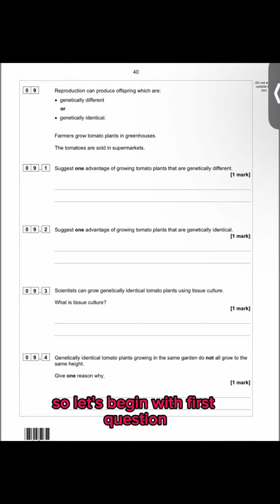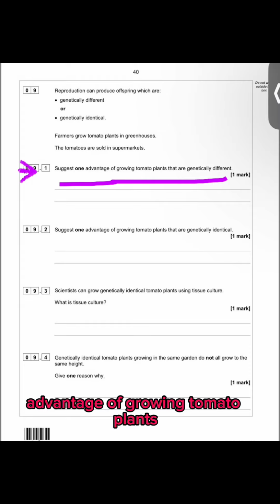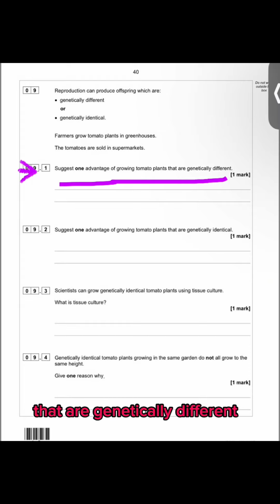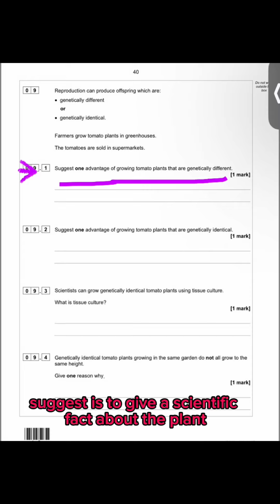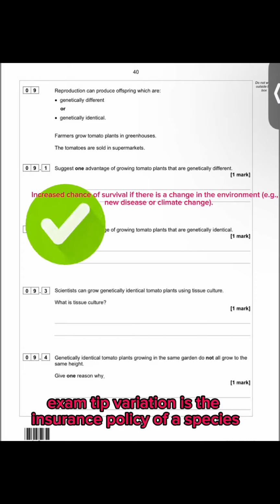knowledge. So let's begin with the first question, which is 9.1, and the first question goes like this: suggest one advantage of growing tomato plants that are genetically different. The command word suggest is to give a scientific fact about the plant, so the answer is increased chance of survival if there is a change in the environment, for example, a new disease or climate change. Exam tip: variation is the insurance policy of a species.